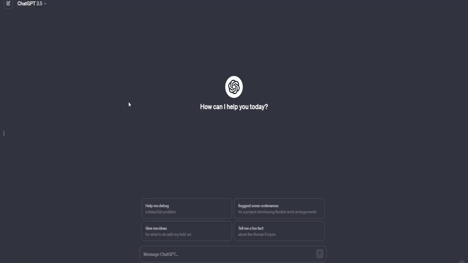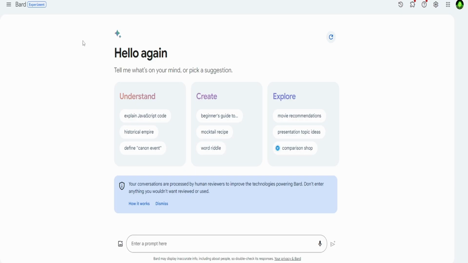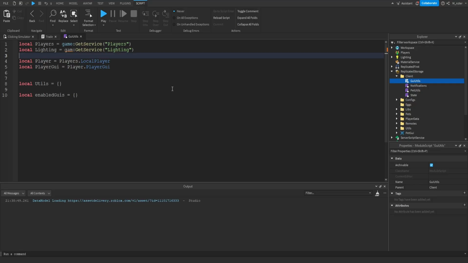Generally, if I'm not getting good results with ChatGPT or Google Bard, then I have to reflect on my actual question because I just don't think I'm communicating my issue correctly. I'll now give you an example of me using an AI to solve an issue that I'm having. So let's say that I'm scripting and I'm really new, and for some reason I'm completely unable to recognize my error, and you might be thinking to yourself, nobody has this issue. But please believe me when I say it, I've seen an issue just like this countless times in my Discord. It's honestly pretty common, and the person doesn't know how to solve this issue that they're getting.